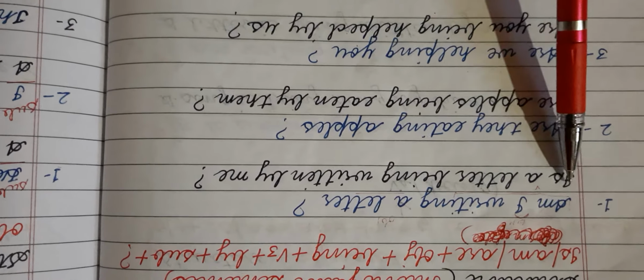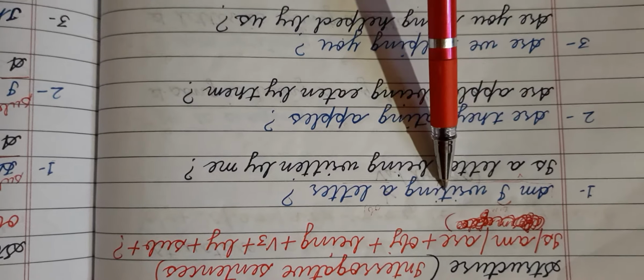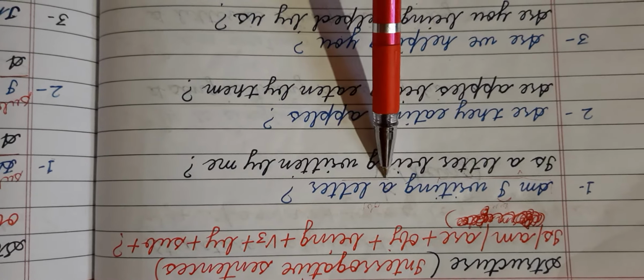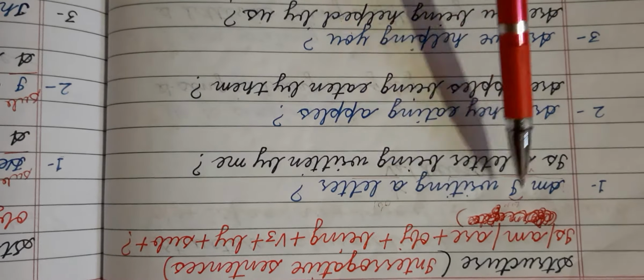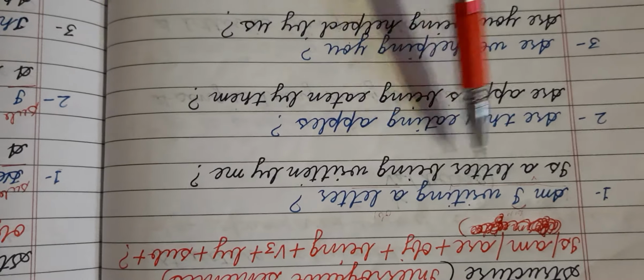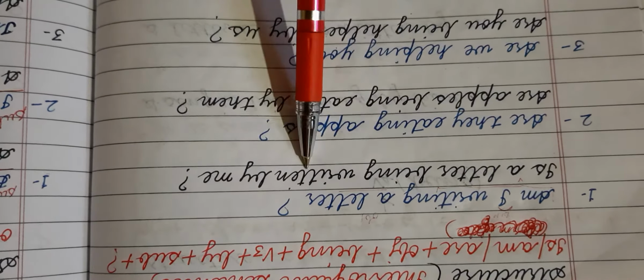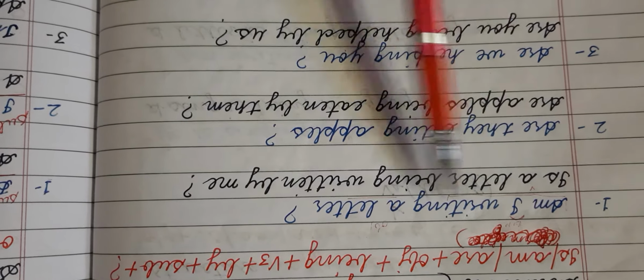Look at some examples. Am I writing a letter? I is the subject, am writing is the verb, a letter is the object. First we have to write down is, am, or are. So is is used with a letter. Is, then the object a letter, then being, then the third form written, then by, and then at last I will become me here.